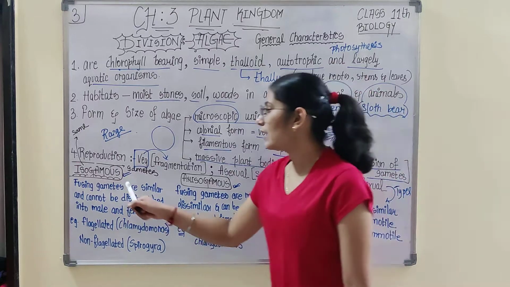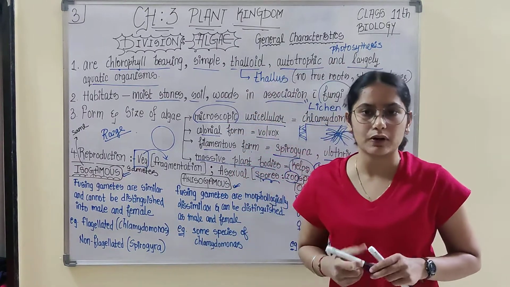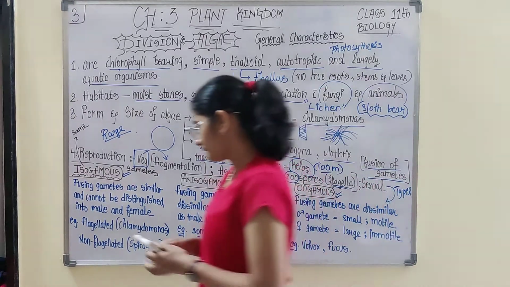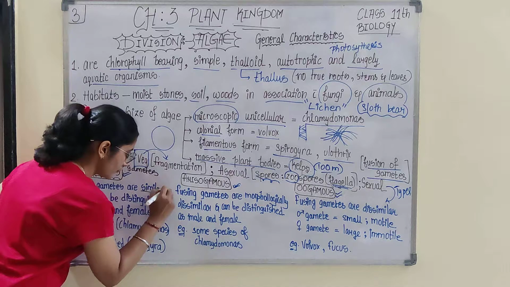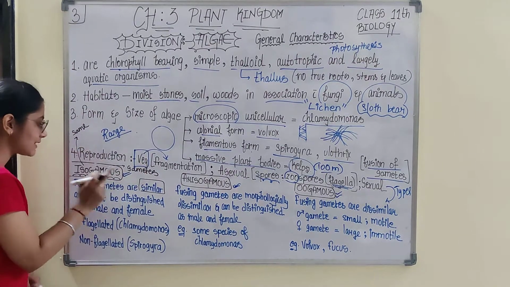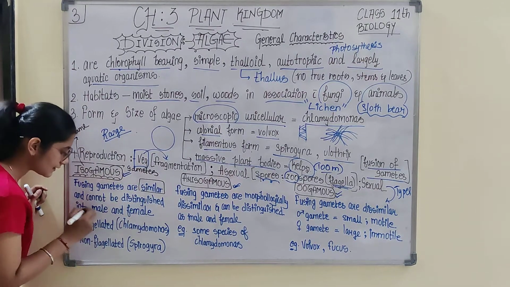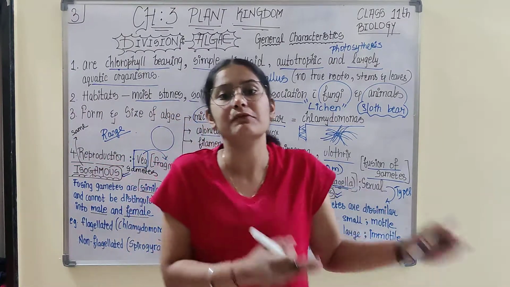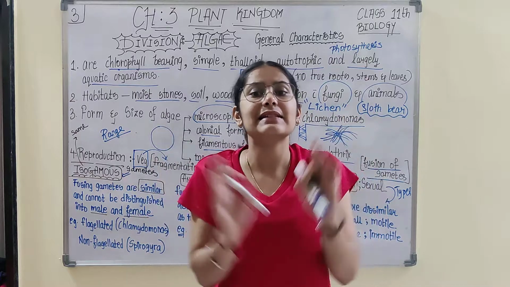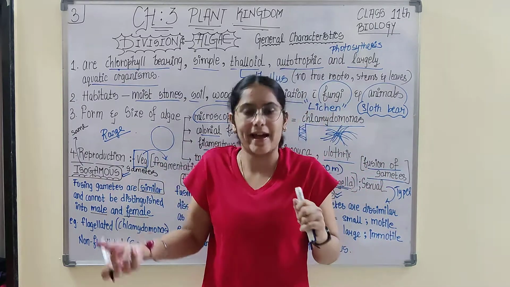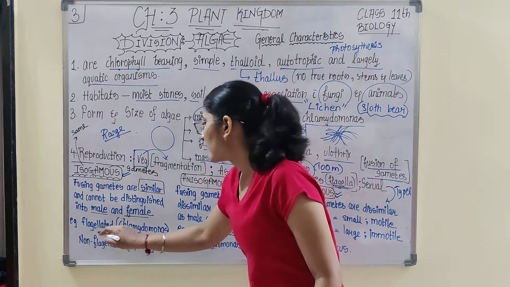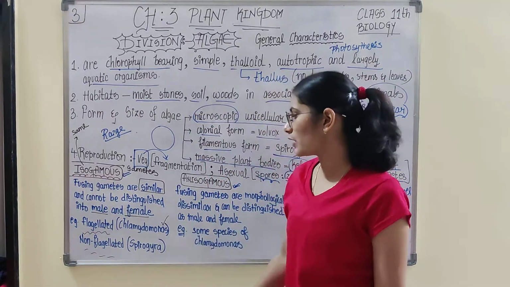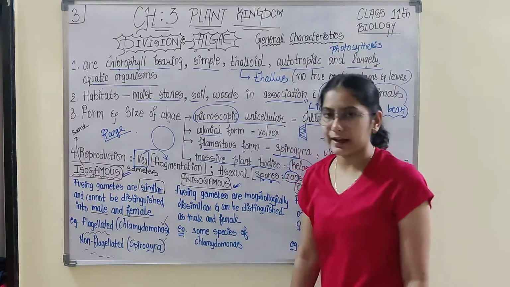That means in this kind of sexual reproduction, the fusing gametes are similar. Iso means same, they are similar. Gametes are similar and cannot be distinguished into male and female. You won't be able to identify, okay, this is the male gamete, this is the female gamete. No. They are exactly the same. Therefore, isogamous. There are two examples: flagellated and non-flagellated. Flagellated includes Chlamydomonas, non-flagellated includes Spirogyra.